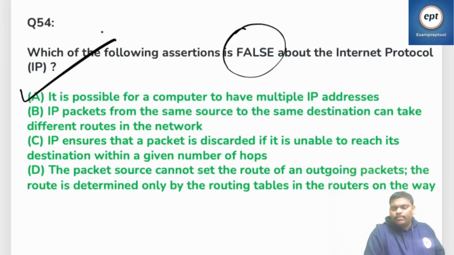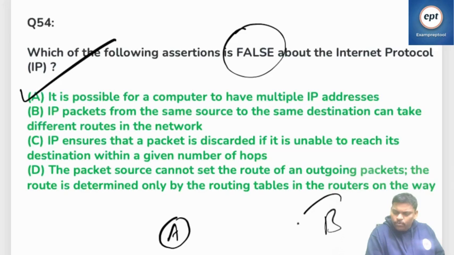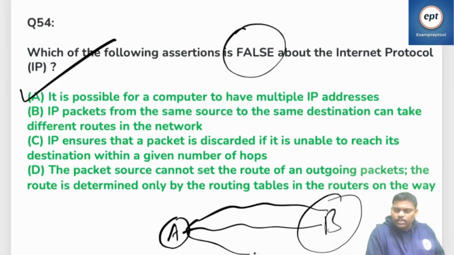IP packets from the same source to the same destination can take different routes in the network. That is the meaning of dynamic. A to B you want to go, so sometimes X path will be given, sometimes Y path, sometimes Z path. If you try now, maybe X path will be allocated if it is free. If you try after some time, maybe Y is allocated if Y is free at that time. So that is also true.